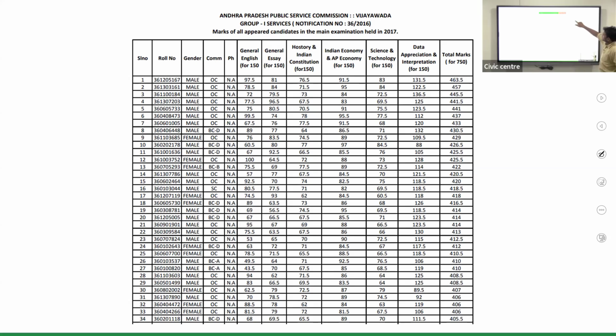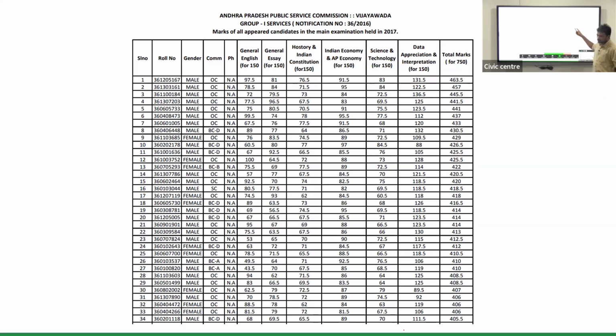Now, I mentioned that in the 2016 APPSC Group 1 exam, you can notice that the highest score was 463. And we even concluded that you have to score at least 60%. 60% of the score. Sunday test, you are having 100 marks. 100 marks means you have to get 60. Then only you'll get in the top 10.